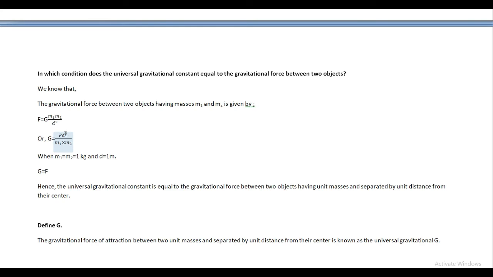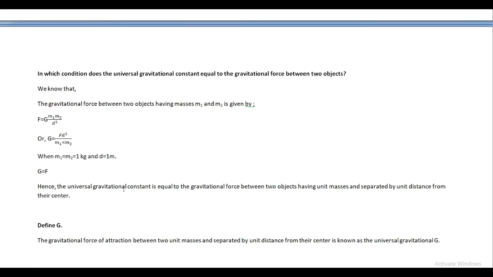That means the distance should be 1 meter, m1 should be 1 kg, and m2 should also be 1 kg. Then mathematically G equals F. So this is the condition at which G is equal to F, that means the gravitational constant G is equal to the gravitational force F.